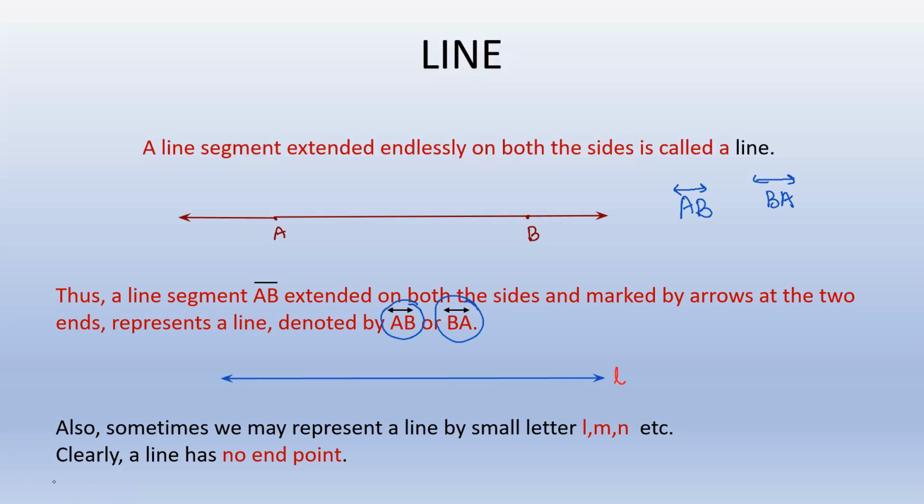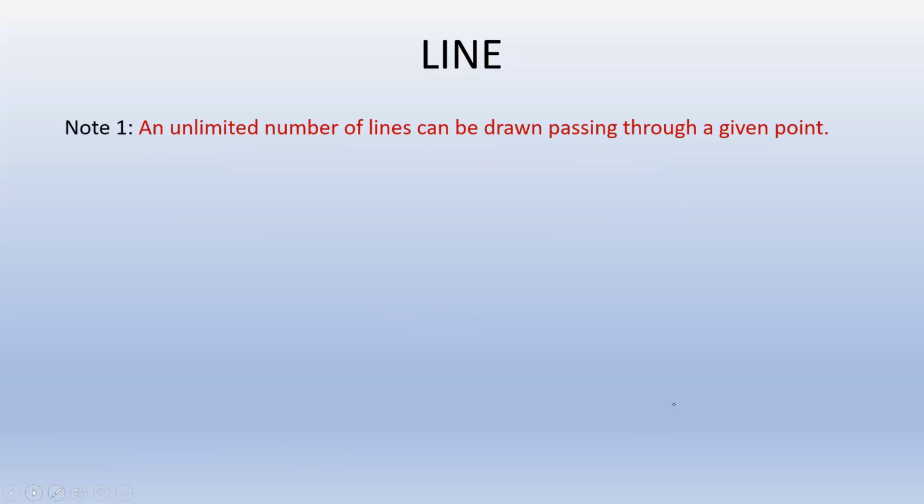Further, we have two particular notes that we have to understand and remember. The first one says that an unlimited number of lines can be drawn through one particular point. So if I have any point, say O, I can draw an unlimited number of lines passing through this point O. Let us take a few examples.